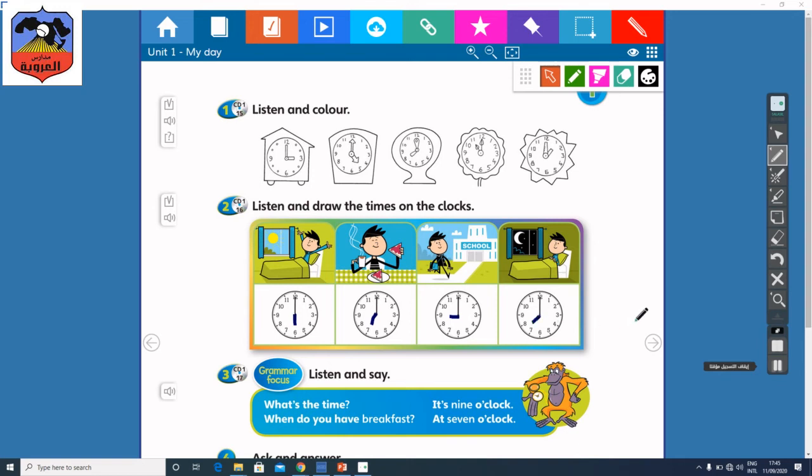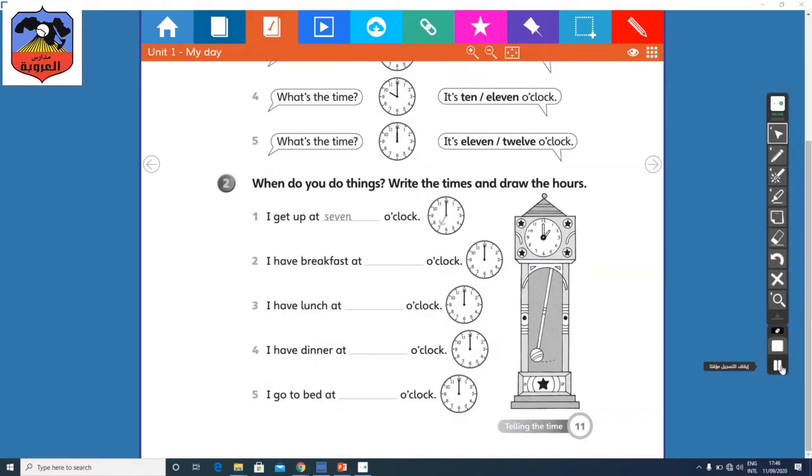Now open your workbook, page 11. Let's do question number 2. When do you do things? Write the times and draw the hours. Now the first sentence: I get up at 7 o'clock. Now the second one: I have breakfast at. Now let me ask you this question. When do you have a breakfast? So can you answer? I have a breakfast at.